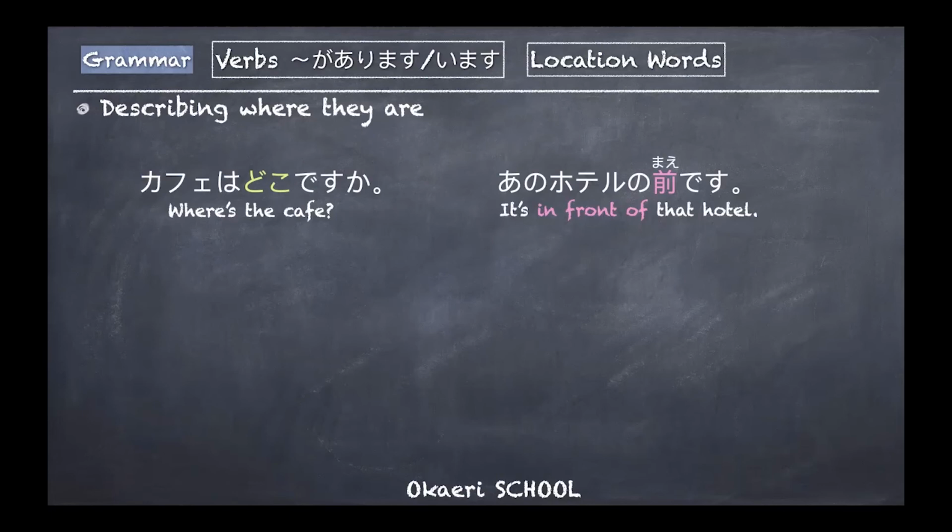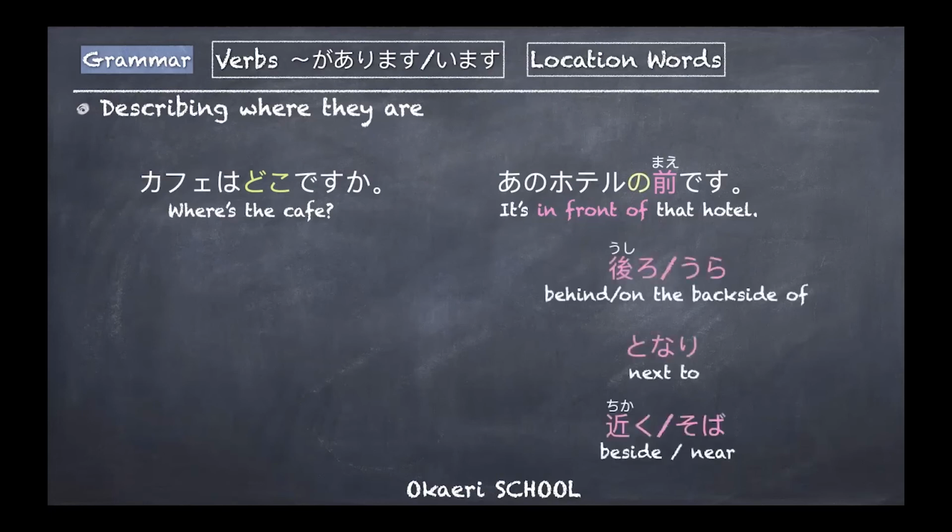And when you replace 前 with 後ろ, which means behind, or 裏, on the back side of something, あのホテルの後ろです, あのホテルの裏です.